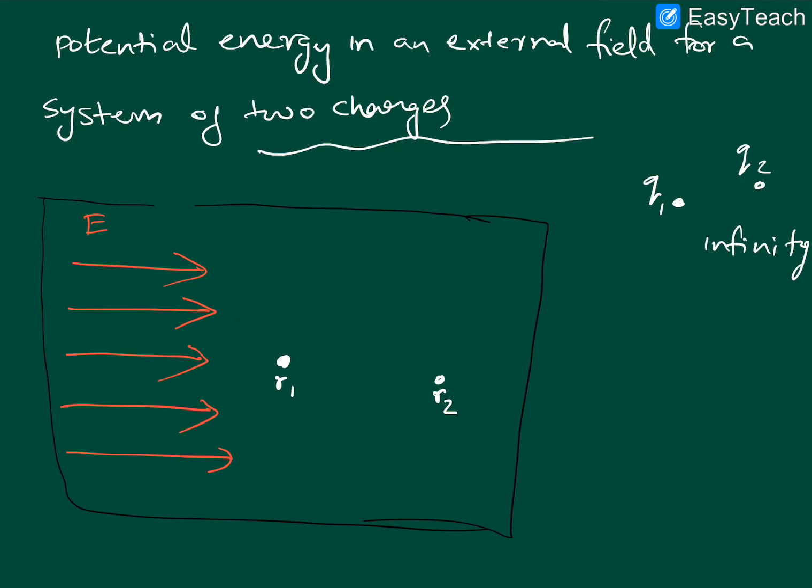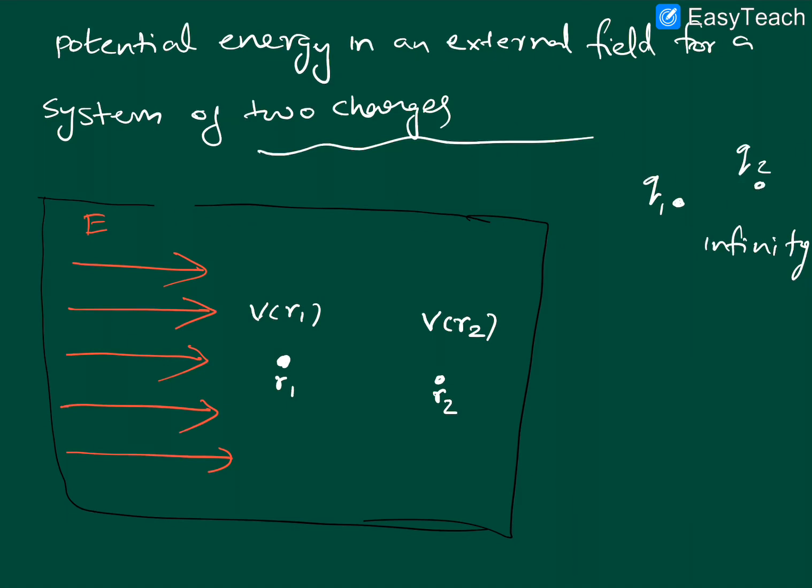And there will be potential at R1 and R2, because there is an external field. This field will exert potential at those points, because those points are inside the field. Let the potential acting at R1 due to external field be V of R1, and the potential acting at R2 due to external field be V of R2. Just by notation I am using V of R1 and V of R2. They are the potentials acting at R1 and R2 due to the external field. Please remember that it is the potential acting due to external field.